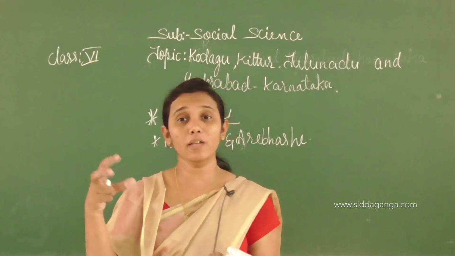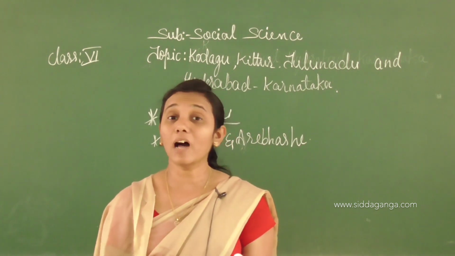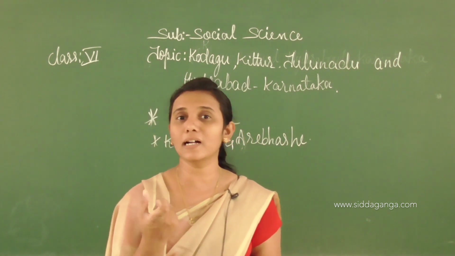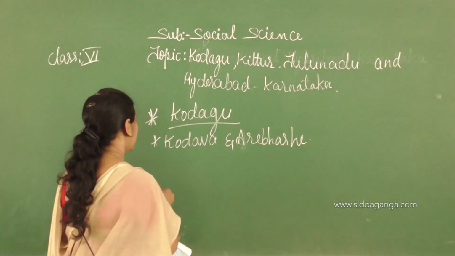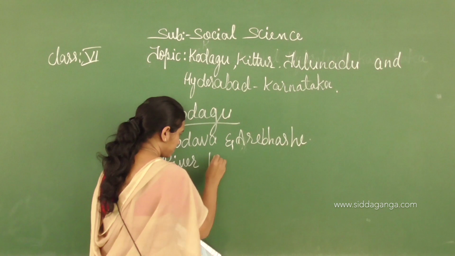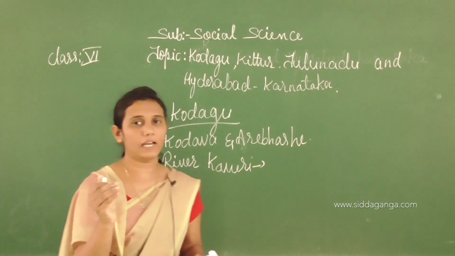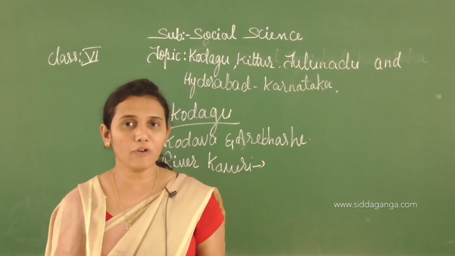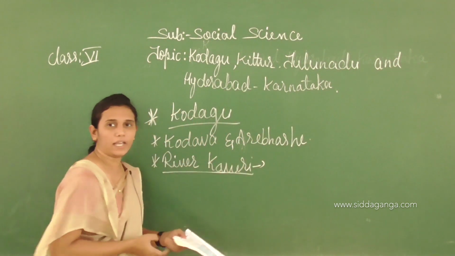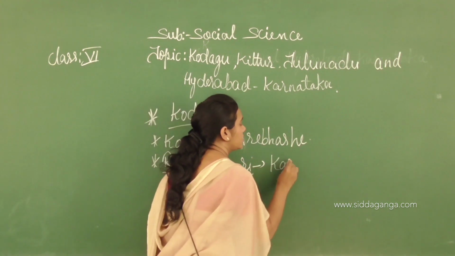Okay, here we see a very important thing, River Kaveri. Isn't it, children? River Kaveri is the lifeline of Karnataka. Which is the lifeline of Karnataka? River Kaveri. Kaveri is the lifeline of Karnataka. River Kaveri is the lifeline of which state? Karnataka state.